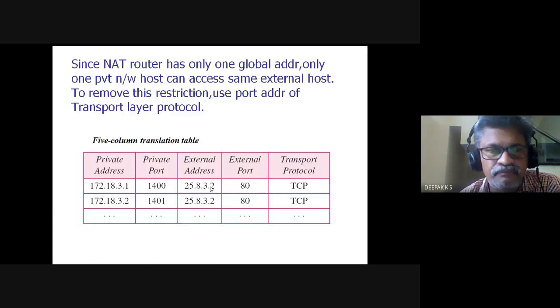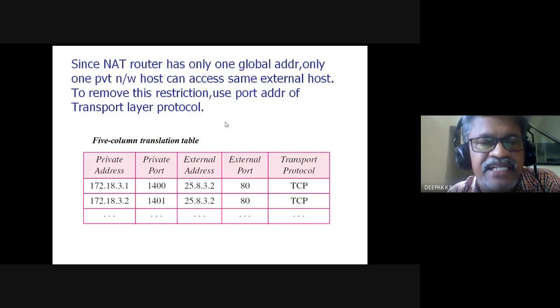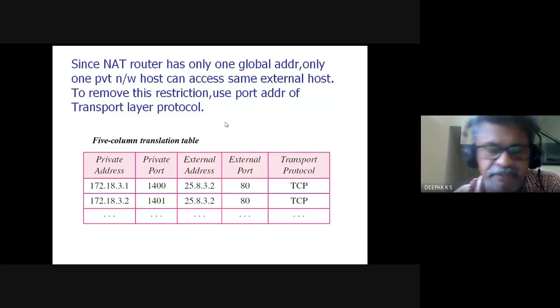Now, what if two machines send to the same address? If two machines or nodes in the private network have the same destination address, that could happen. Since the NAT router has only one global address, only one private network host can access the same host.